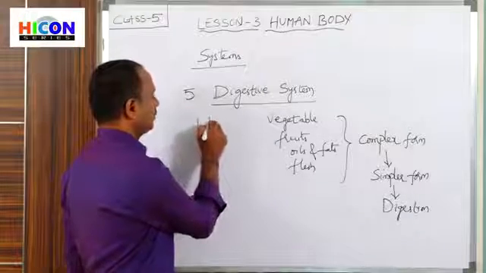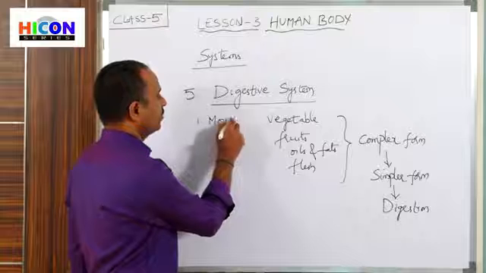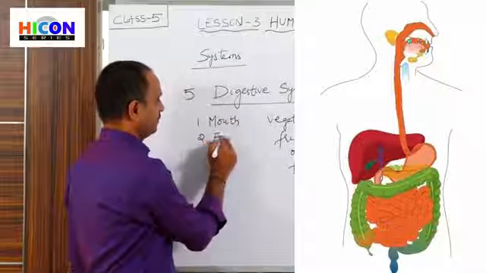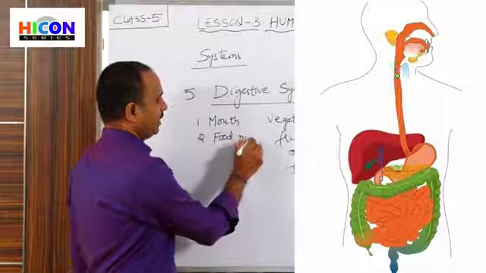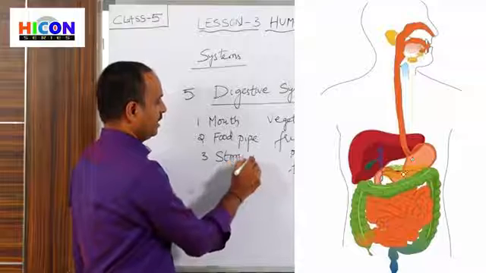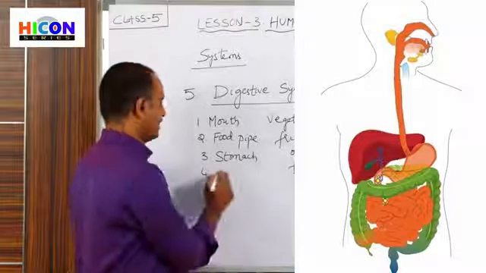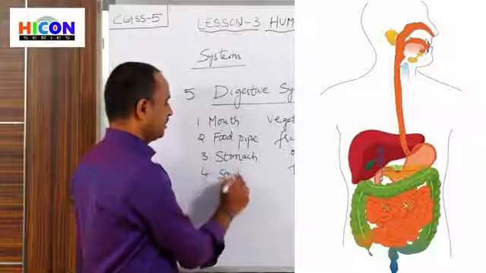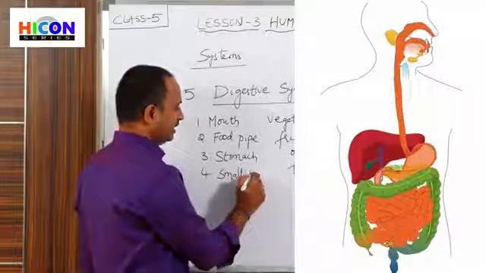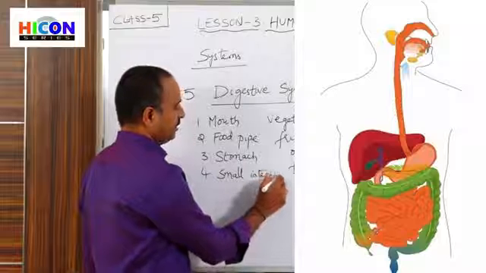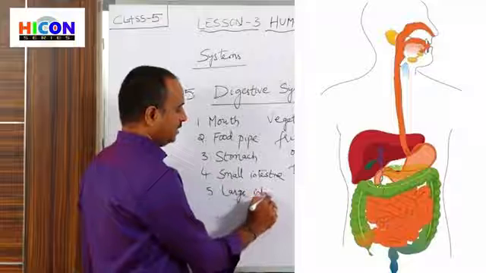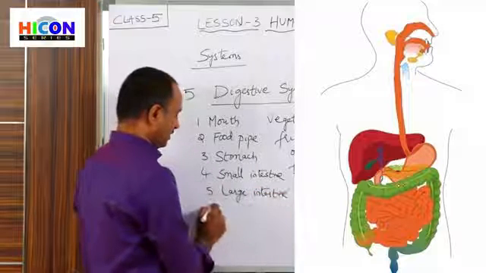So that is the first part in the digestive system, the mouth, and the next one is the food pipe, and the third one is the stomach, and the fourth one is the small intestine. It is intestines, so there are two types of intestines in our body. One is the small intestine and another one is the large intestine, and another part is the anus.